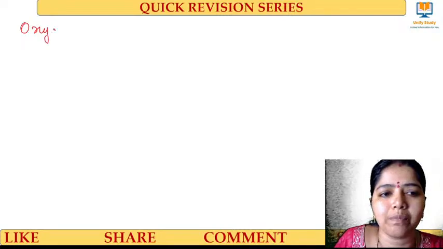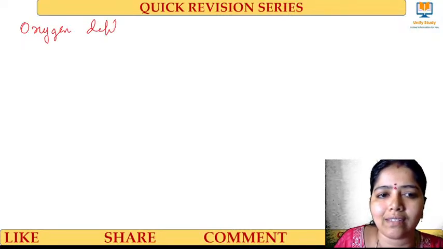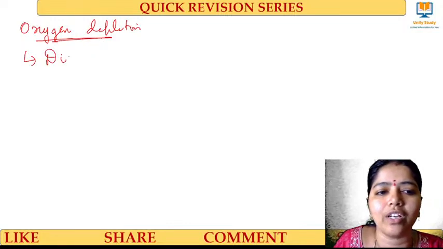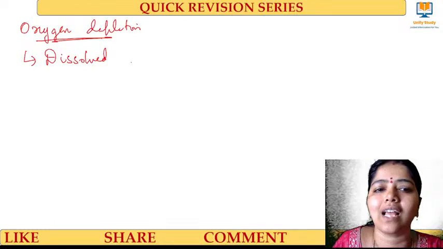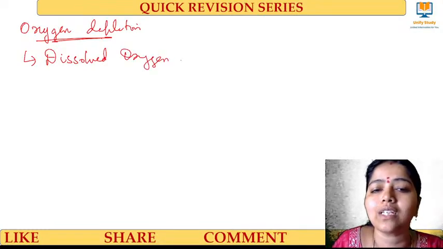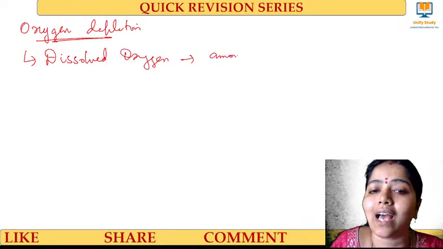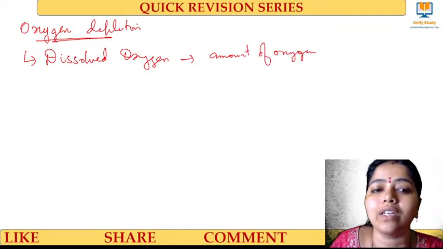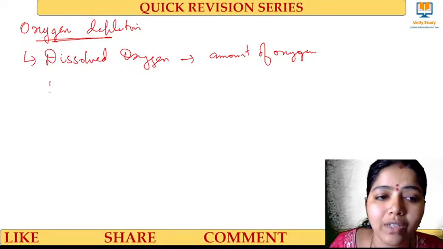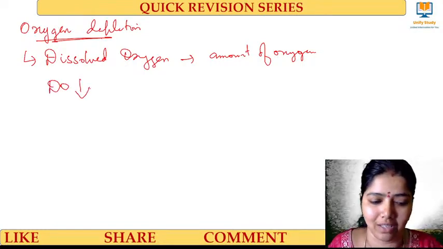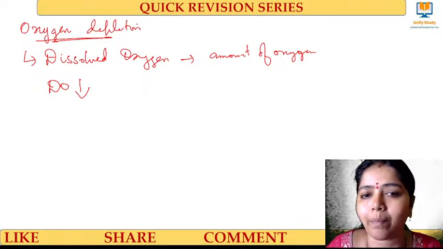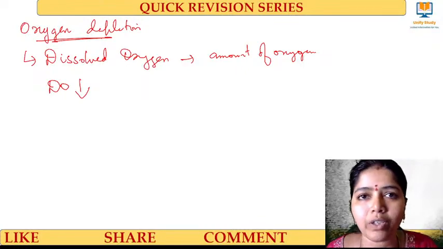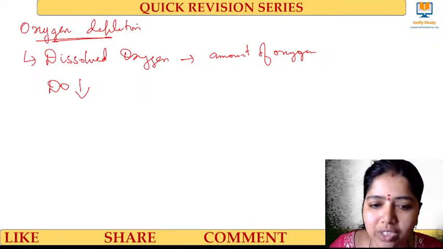Because of oxygen depletion, the water bodies will die, right? So that is the reason. Here we have studied a concept called dissolved oxygen. What is dissolved oxygen? The amount of oxygen which is there in the water body, we call it dissolved oxygen. What happens when this dissolved oxygen decreases? The aquatic life is not able to survive in that water.